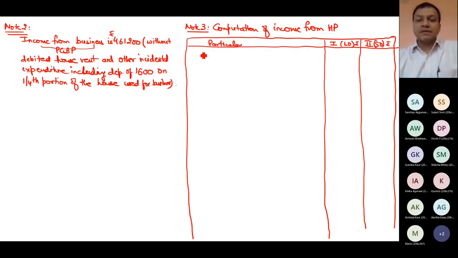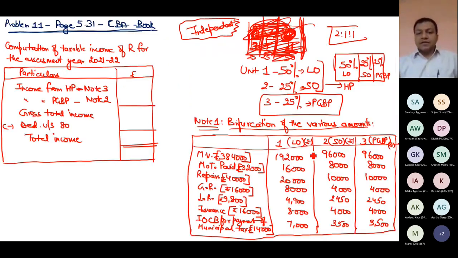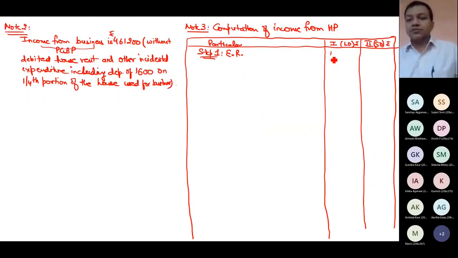First, let us compute expected rent. Never use short form in the exam, I am using it. Now, for the let out house, what is the expected rent? Municipal value 192, fair rent is not given, so 192 or not available, higher 192. Standard rent is also not available, 192 or not applicable, which is lower 192. So step 1 is 192.